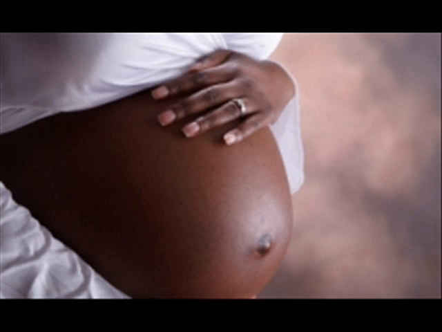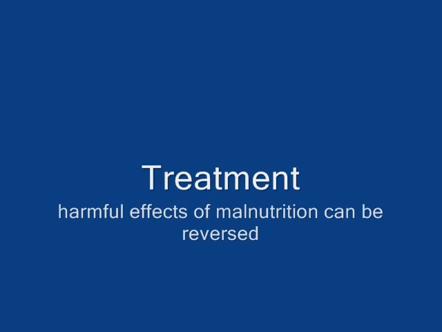If a pregnant woman is malnourished, her child may weigh less at birth and have a lower chance of survival. Fortunately, many of the harmful effects of malnutrition can be reversed, especially if a child is only mildly or briefly malnourished.